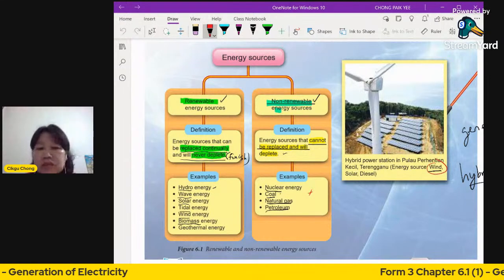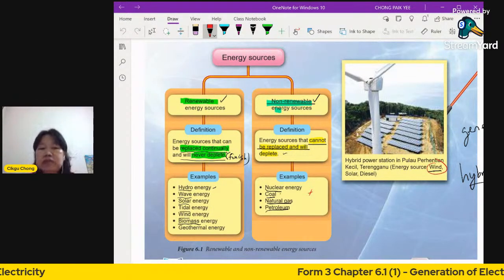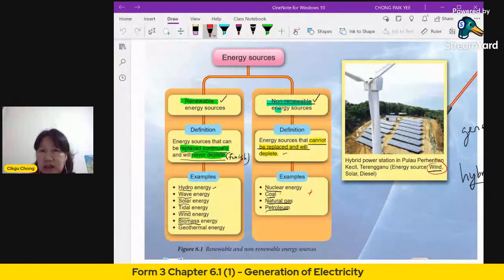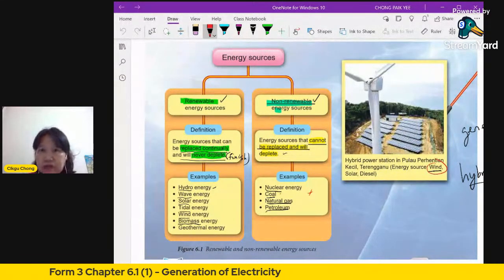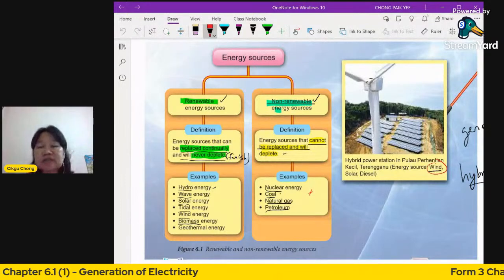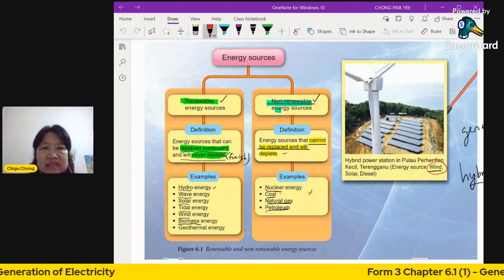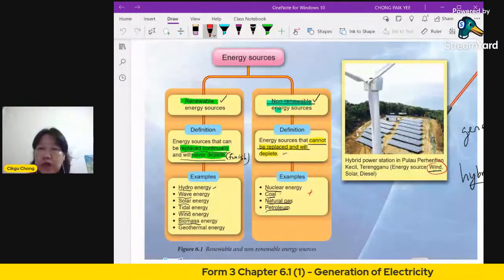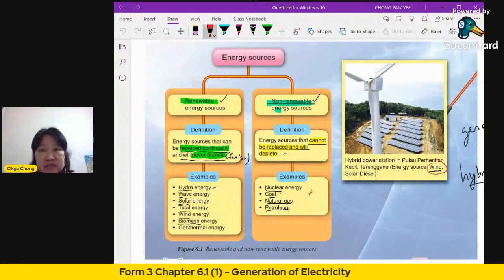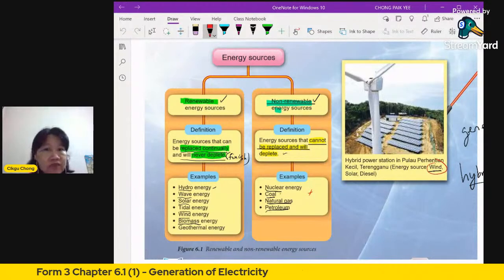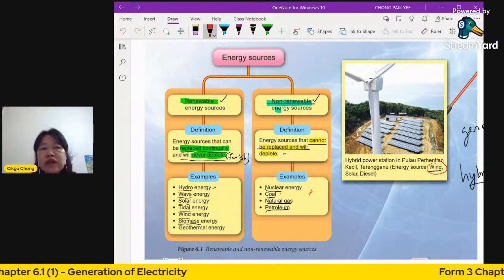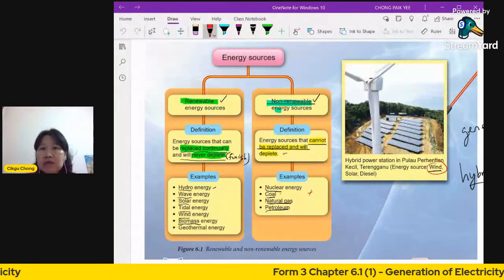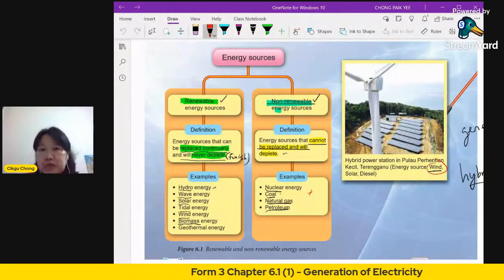Then geothermal. This is the energy that we get from the water which is under high pressure inside the earth. Especially when you go to New Zealand, you have a lot of these geysers and geothermal areas where the water underground is being heated. It's heated by the rocks and so on. It's very hot. And then once they find there's a place for it to escape, the steam will come out. So you can use that steam to generate electricity.